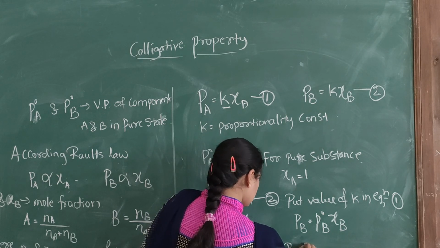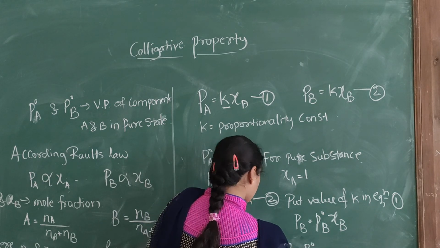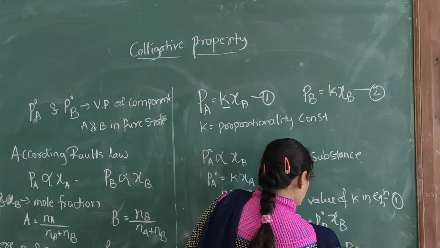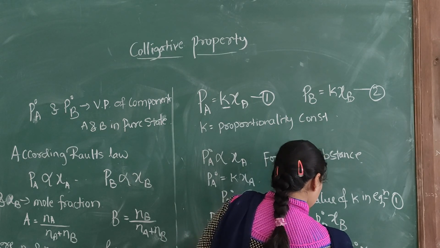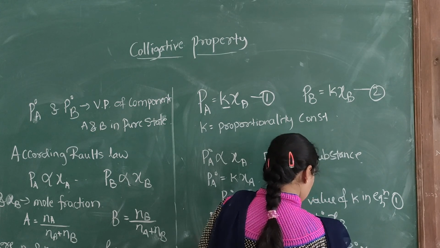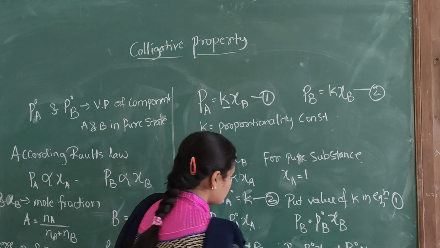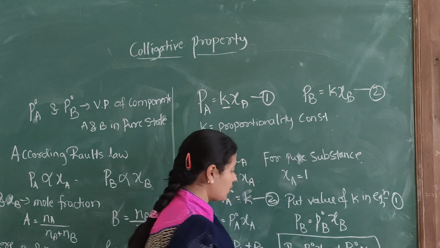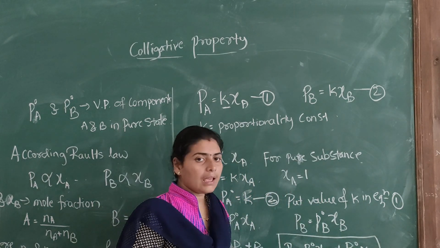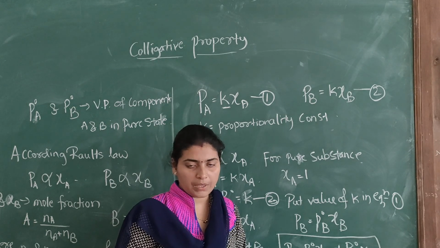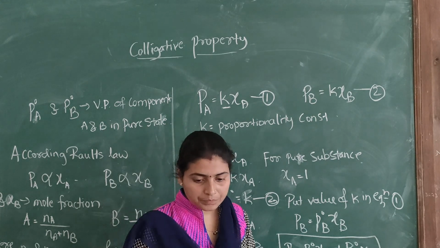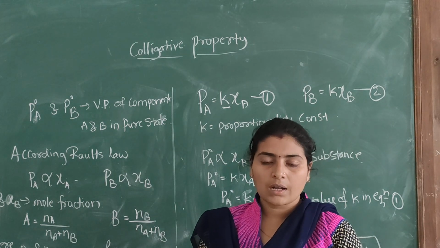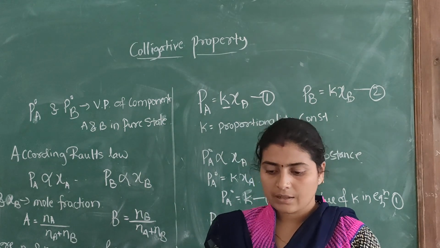So that is P naught A into chi A plus P naught B into chi B. This is the total vapor pressure of the volatile solvent A and volatile solute B. Next, the vapor pressure of the solution containing a non-volatile solute we will discuss in the next video.